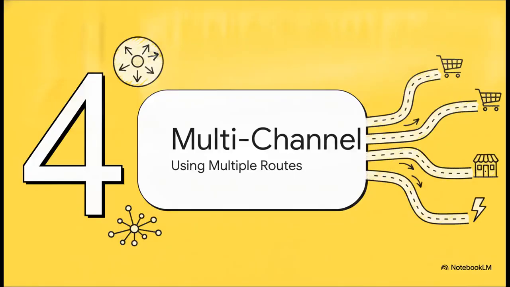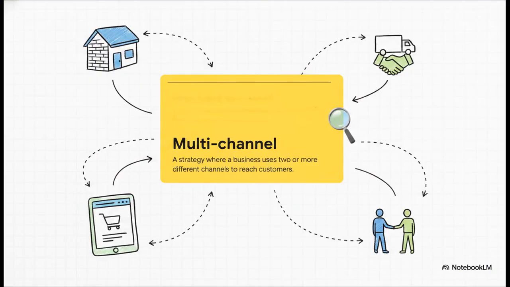Section 4, multi-channel distribution, the strategic impact of using multiple routes at once. So, multi-channel distribution is a strategy where a business uses 2 or more different channels, like physical stores, online platforms, and direct sales. Truth is, the best modern brands rarely rely on just a single route anymore. By using a mix, they can reach diverse customer segments, mitigate the risk of one specific channel failing, and offer a much more flexible, seamless shopping experience to the consumer.